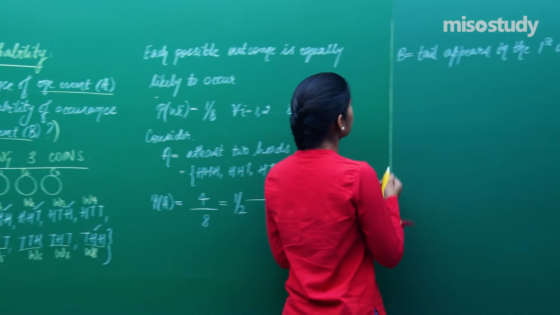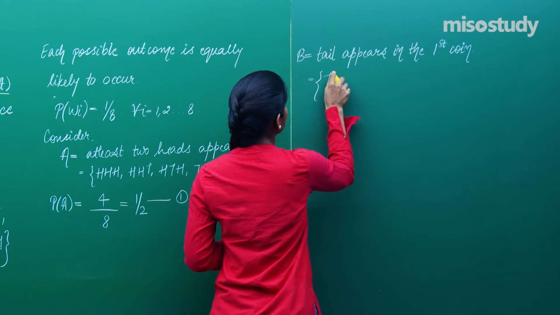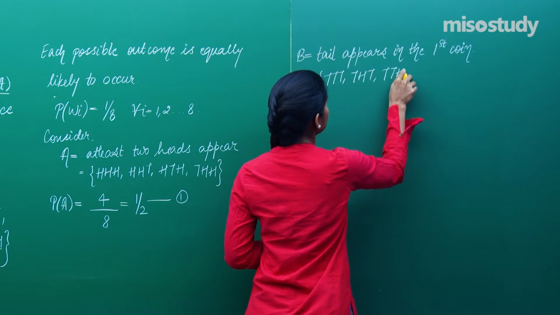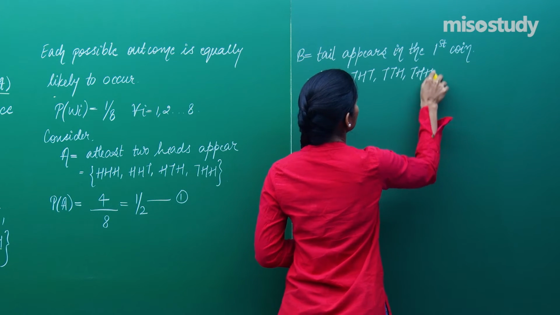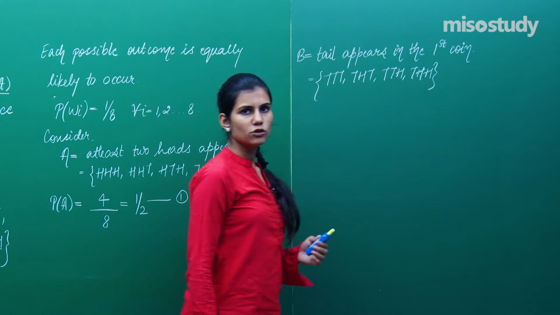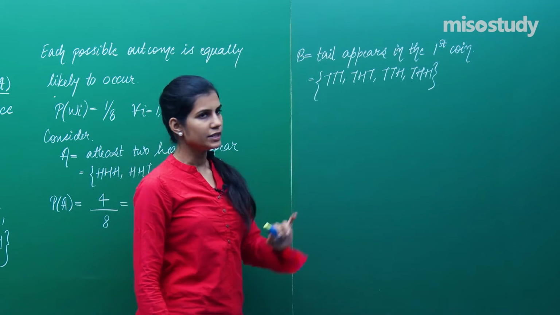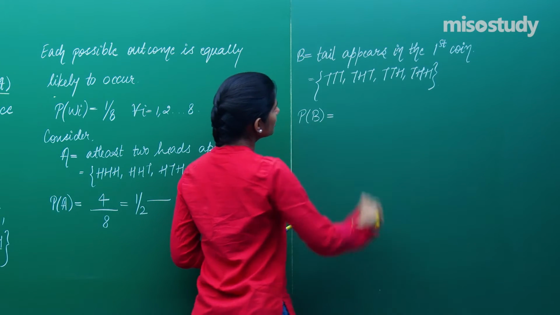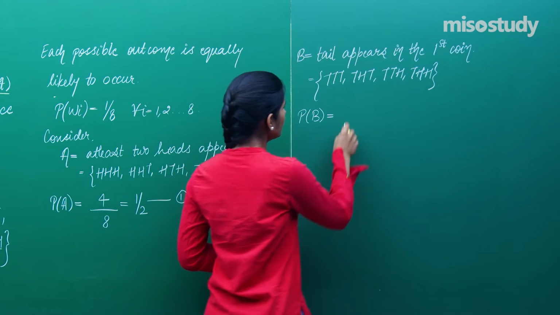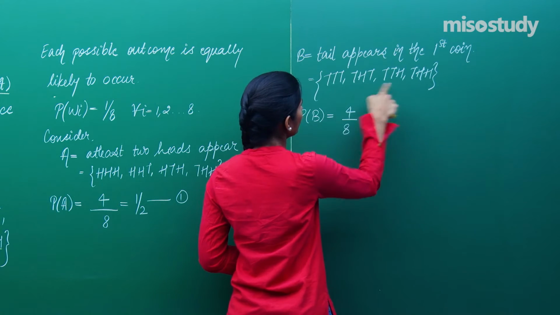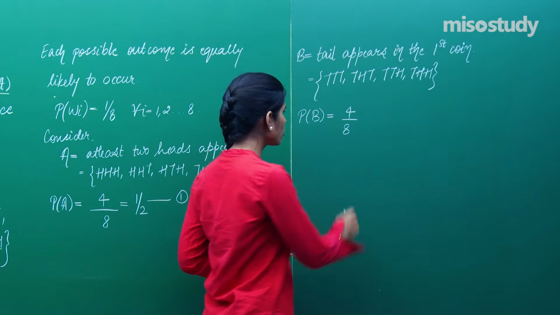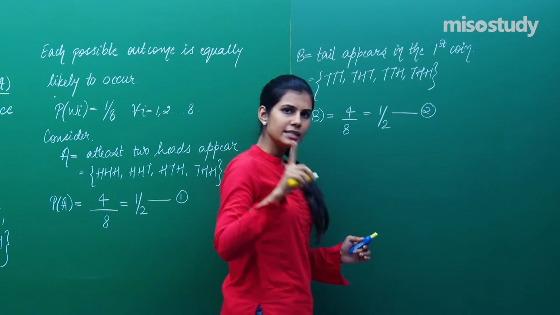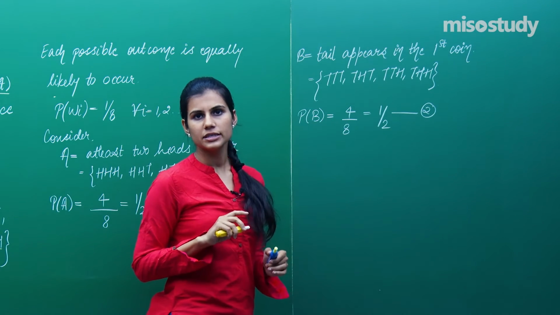So, write it down. I have T, T, T, T, H, T, T, T, H and T, H, H. These are the 4 possible outcomes out of all possible outcomes which are favorable to event B. And therefore, what will be the probability of event B? It will again be 4 upon 8, because 4 is the number of elementary events favorable to B upon total number of elementary events, that is 8. So, 1 by 2. Let us calculate one more thing and there will be a reason attached to it which I will be disclosing later.